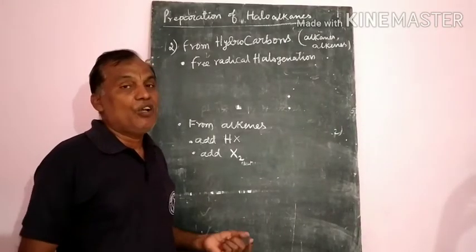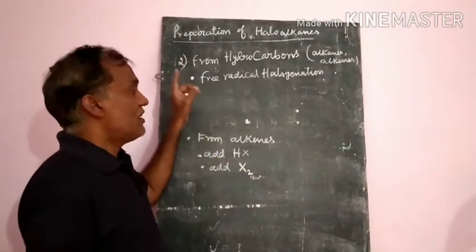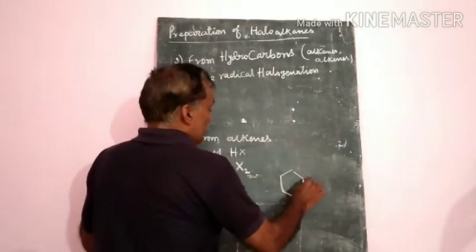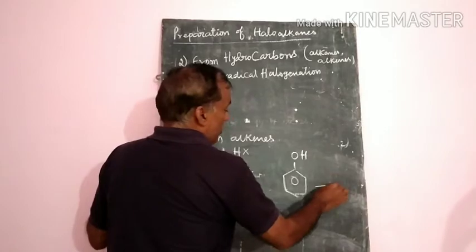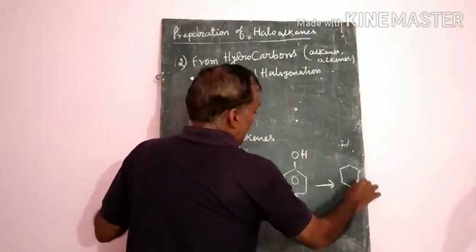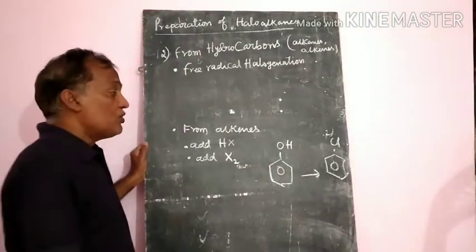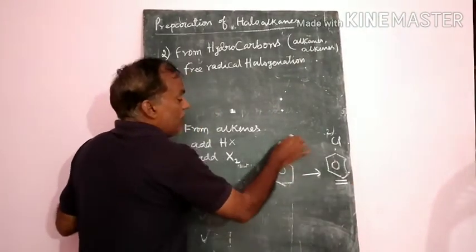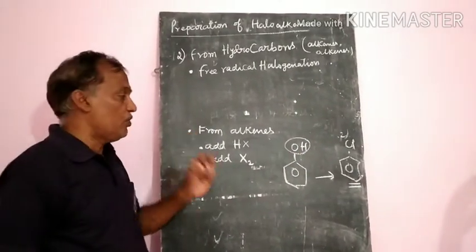We learned that haloalkanes are prepared from alcohols. But from phenol, can we prepare haloarenes? From phenol, can we prepare any chlorobenzene or halobenzene? We cannot prepare these haloarenes from phenol. Why? The reason is there, and everybody should know it.